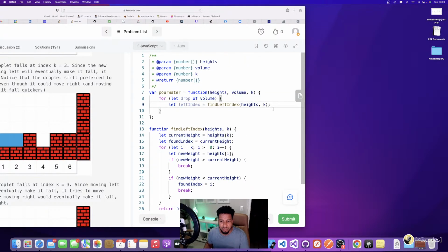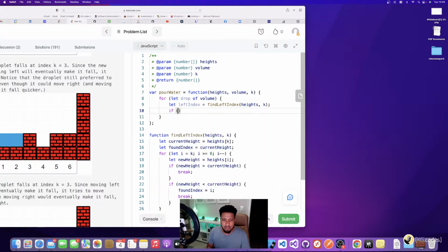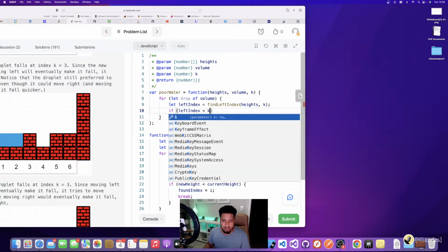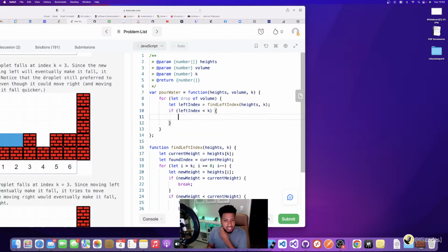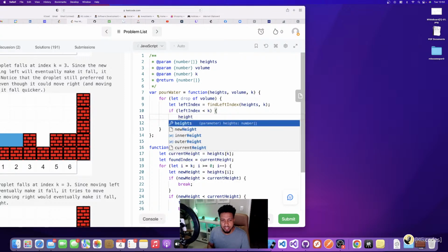And so here, if the left index is less than k, which is basically where I am right now, then I need to take the height for that index and put the water there.